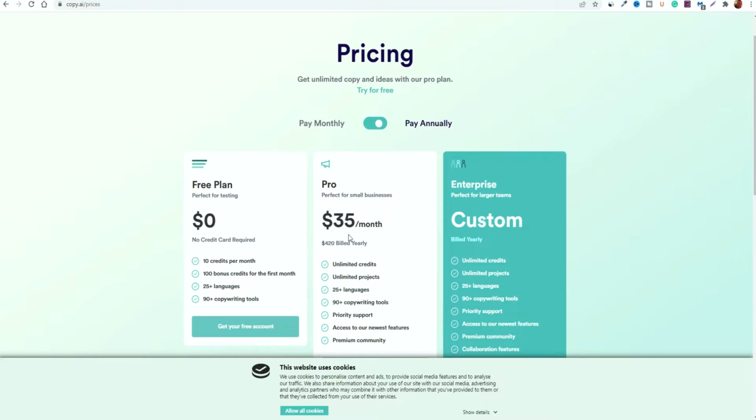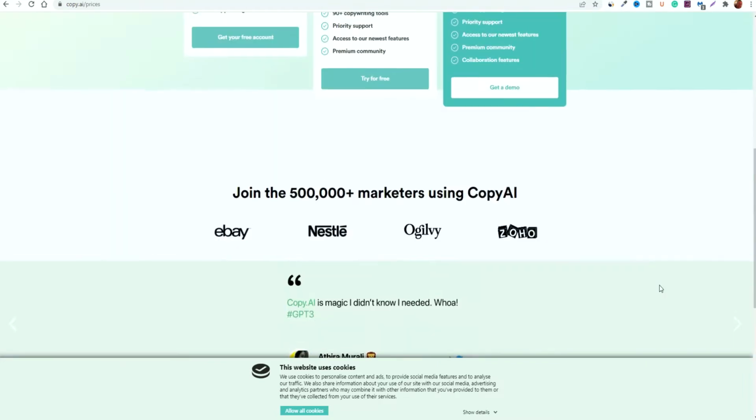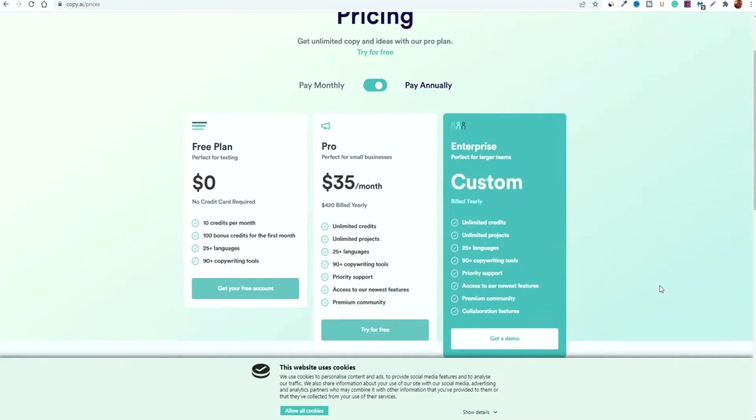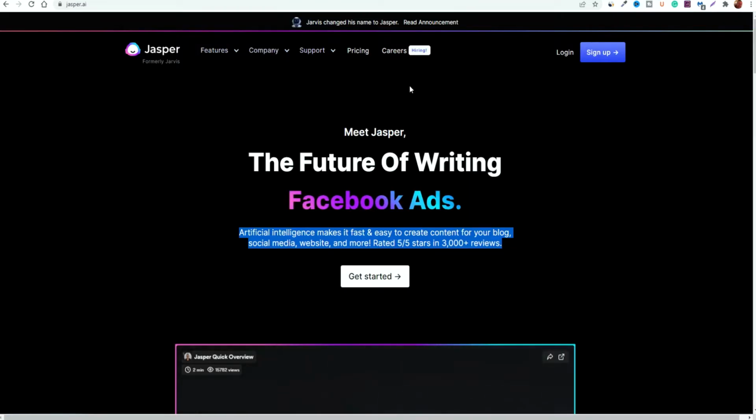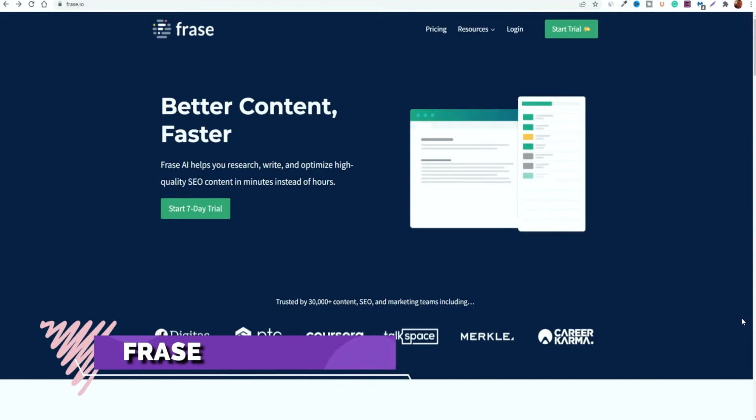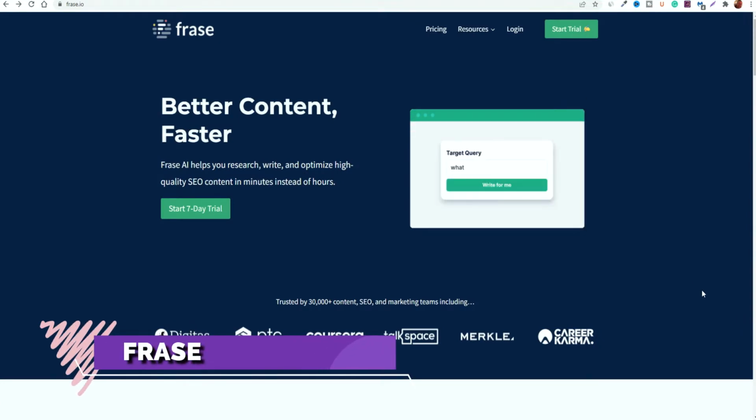Now it is a massive saving, but for a lot of people it still can get quite expensive, especially if you're on a budget. But again, it's still another good alternative, especially if you don't have the funds compared to the Jasper.ai platform.